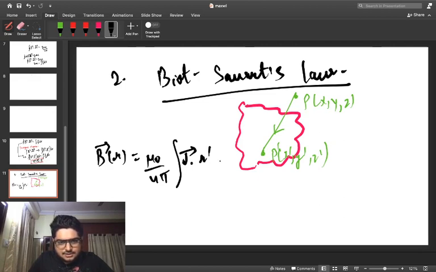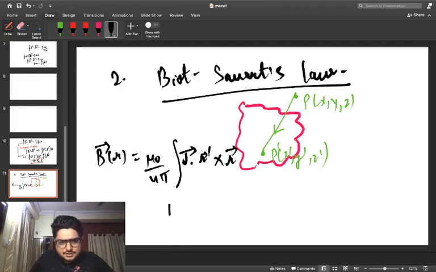So j r dash cross r vector, this is what I can write down, and this is going to be a unit vector actually, not a vector. So we can denote it by means of a unit vector. Whatever I have written a few seconds back, let it be like that itself. So j r dash cross r vector.